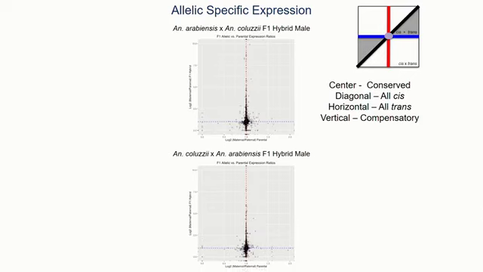We find a similar pattern in males, but with more evidence along this x-axis for trans-acting variants, and that's due to the direction of the cross and the influence of the X chromosome on autosomal expression. So these are trans-acting variants that occur on the X chromosome that are influencing expression of autosomal loci.